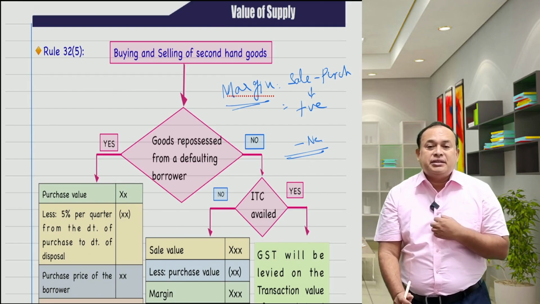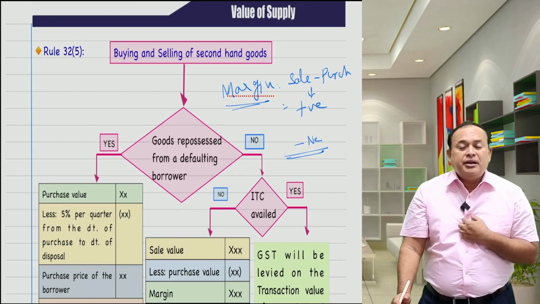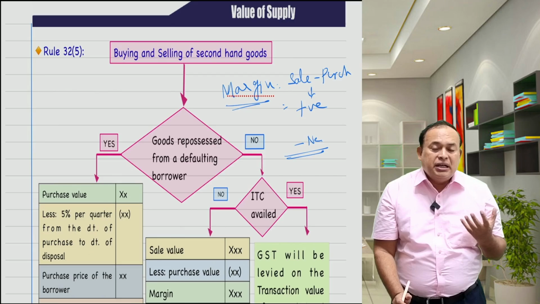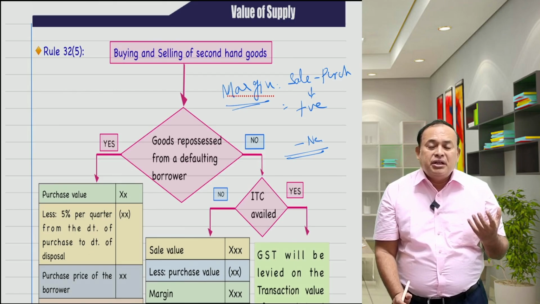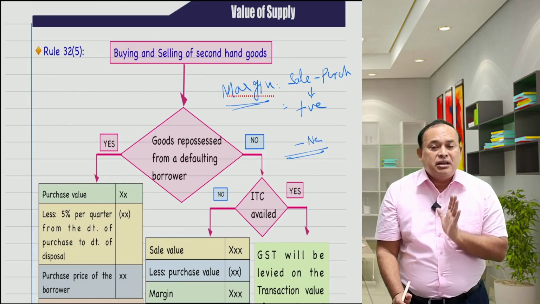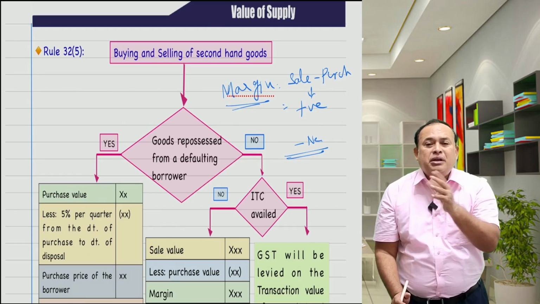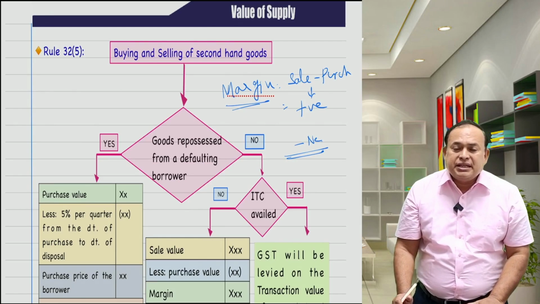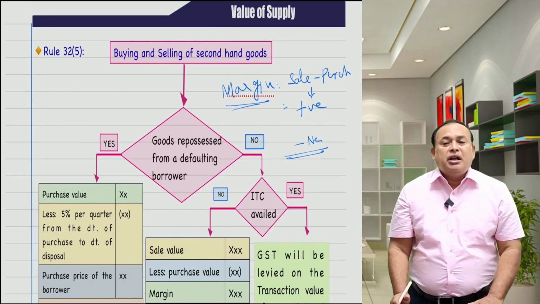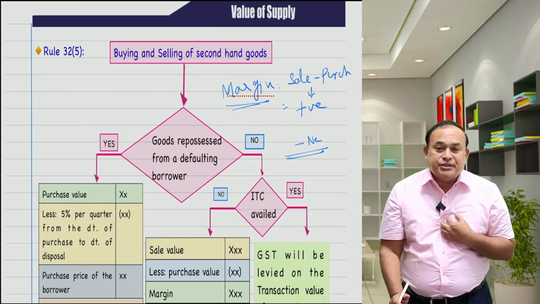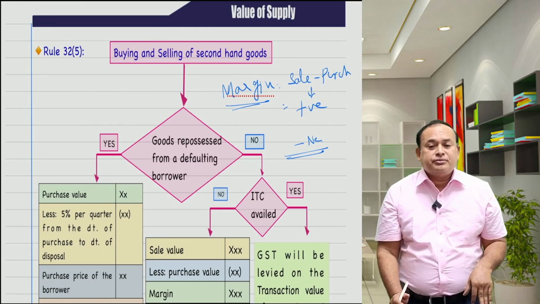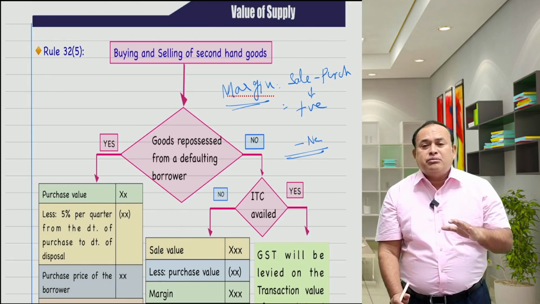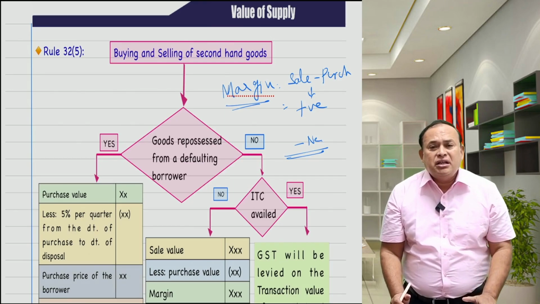I have registered under GST law. My nature of business is that I buy used goods and sell those used goods after doing some value addition thereon. That's it, nothing else. In such a case, I have two options. Sir, I am not willing to avail input tax credit.